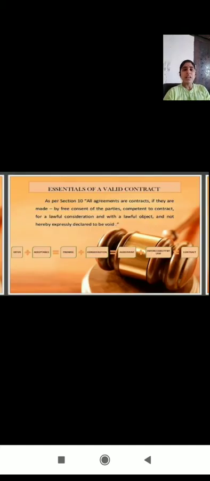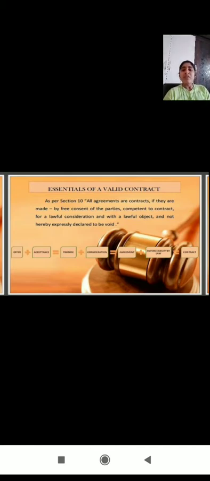And here you can see the essentials. How does the agreement become enforceable? With these essentials of a valid contract, the agreement becomes a valid contract.